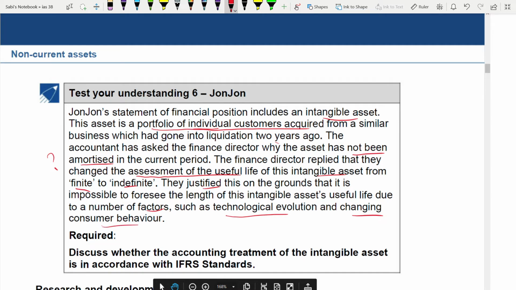Okay, first understand the issue correctly before you come to the answer. Answering is very easy once you understand the issue correctly. The issue is why you are not amortizing it, and whether the change in the useful life from finite to indefinite is justified. Can you justify it? If not, then what is the correct treatment? That is the question.